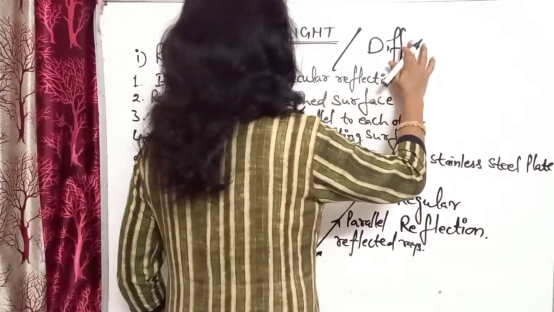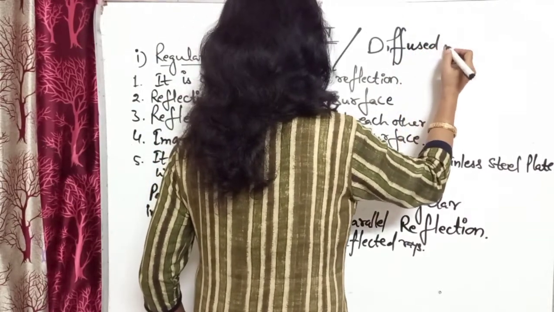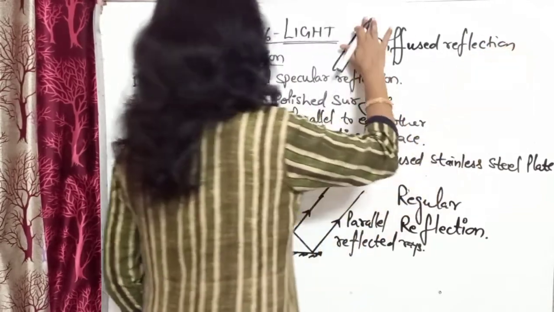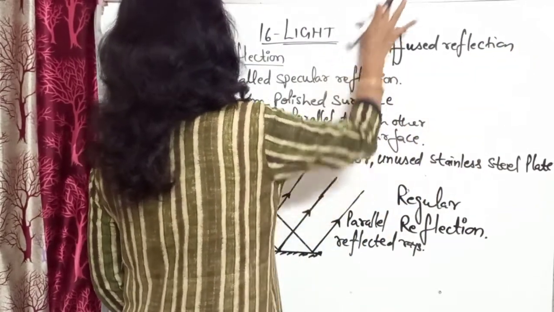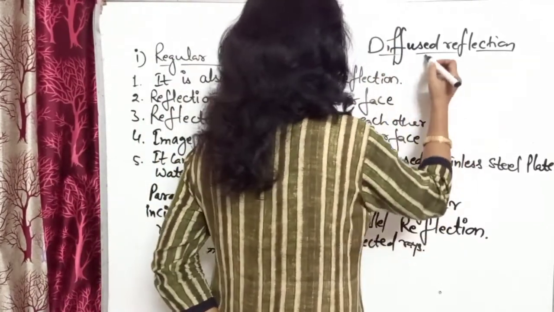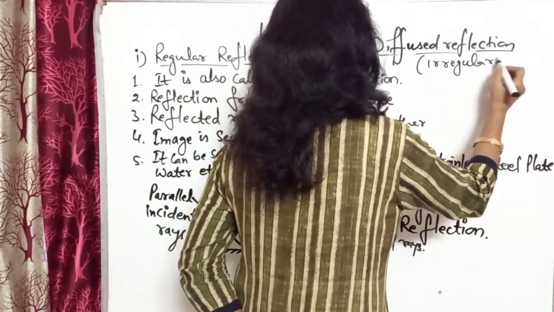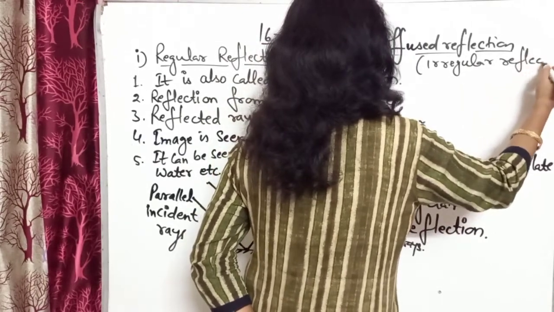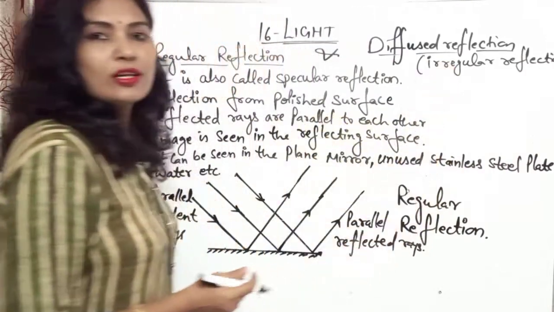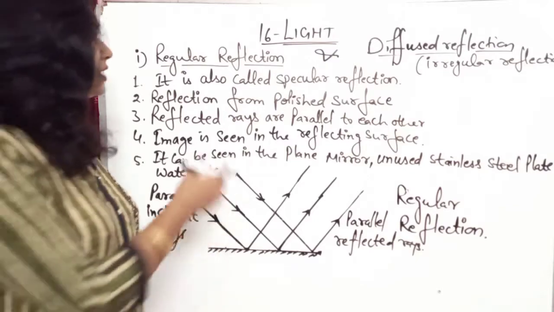So we can compare this diffused reflection by that regular reflection.